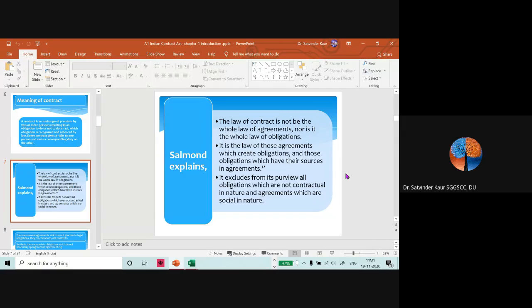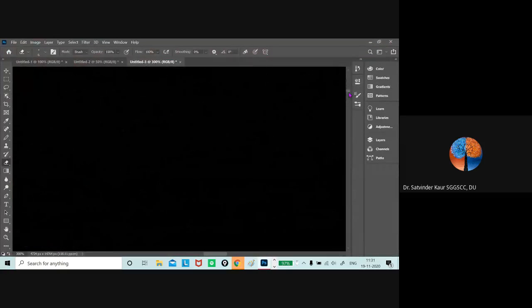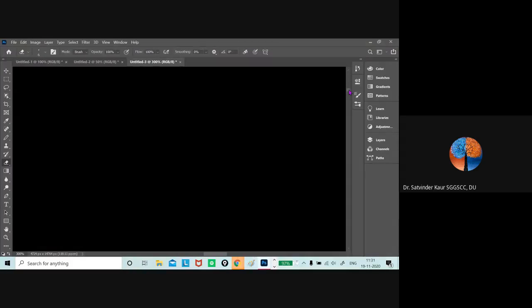So this particular slide is very important, and on this basis generally two questions come, which are called statement questions, and they can come in the exam.